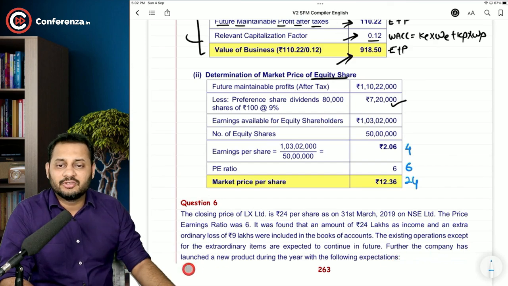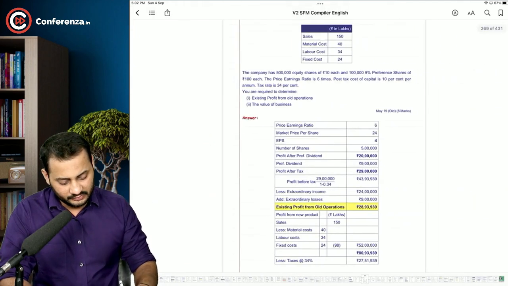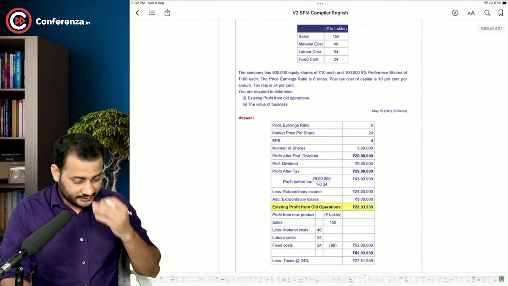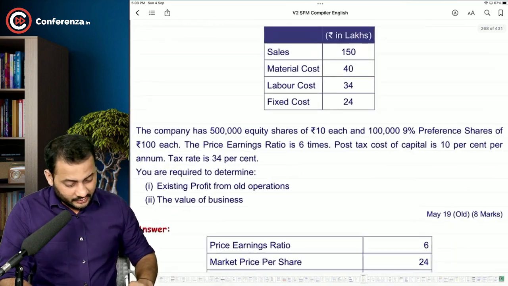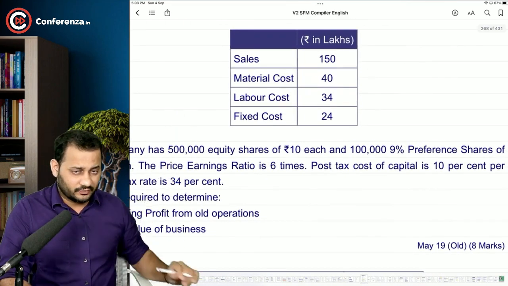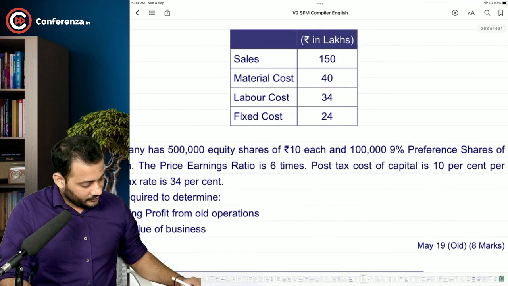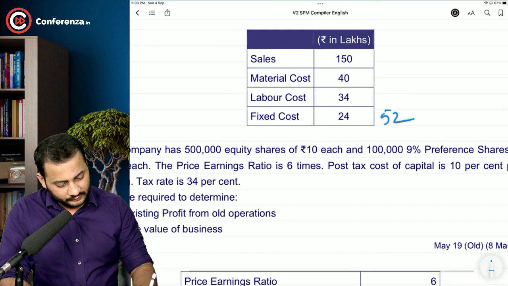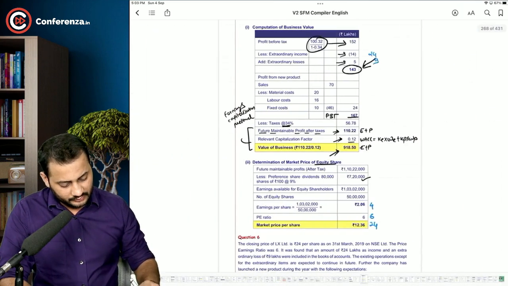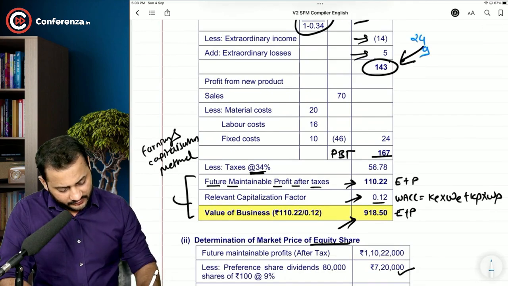Further, the company has launched a new product during the year with the following expectation. Have a look. Now, these are the expectations. And you can see if we deduct all the cost from sales, 150 minus 40 minus 34 minus 24, it goes to 52. Right, so 52. Can I write down this 52 here in place of this?